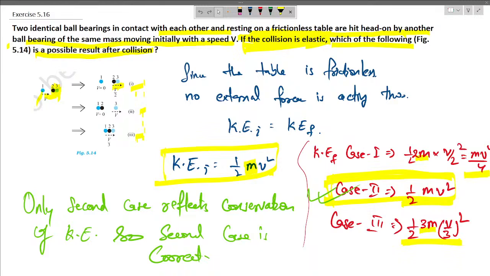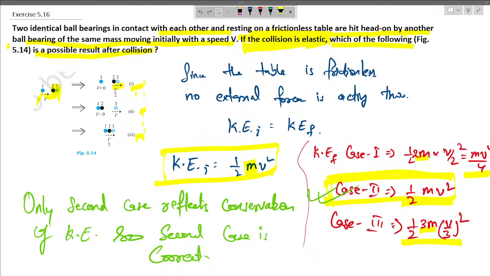The question says that two identical ball bearings in contact with each other and resting on a frictionless table are hit head on by another ball bearing of the same mass moving initially with a speed v. If the collision is elastic, which of the following is possibly the result after collision?